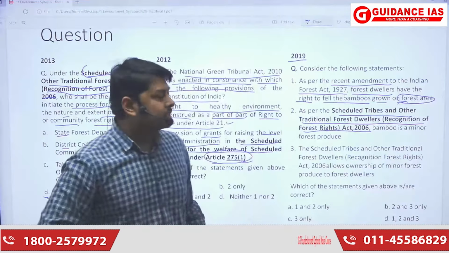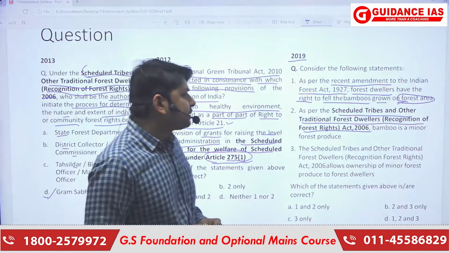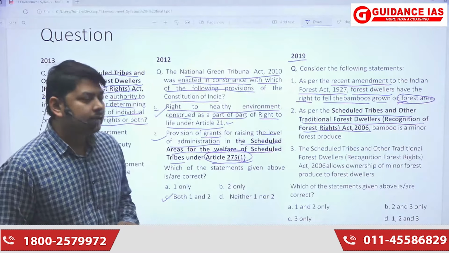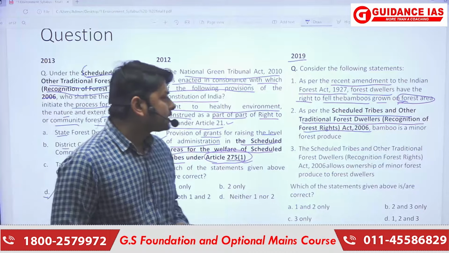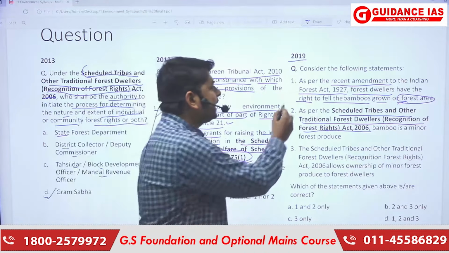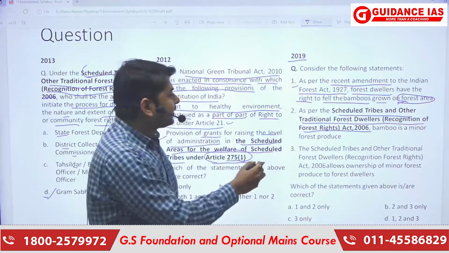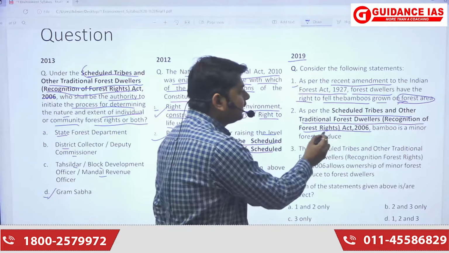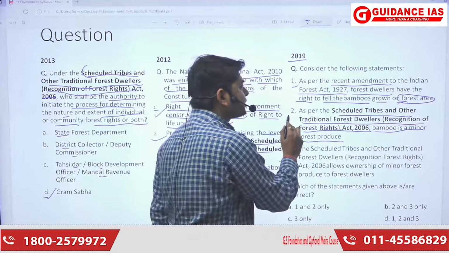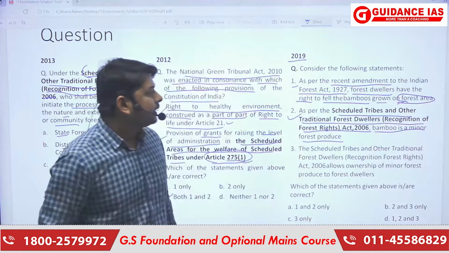Now the next statement: as per the Scheduled Tribes and Other Traditional Forest Dwellers Recognition of Forest Rights Act, bamboo is a minor forest produce. The act specifies that it is a minor forest produce, so this statement is correct.